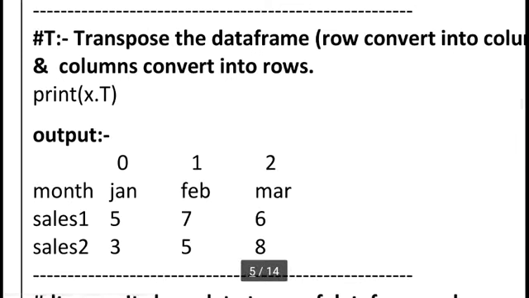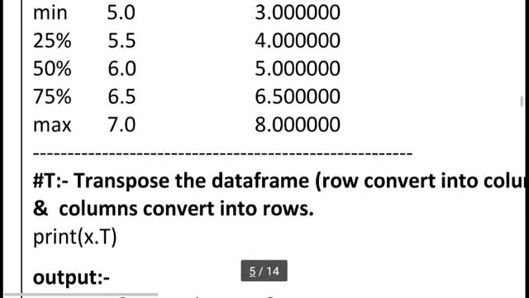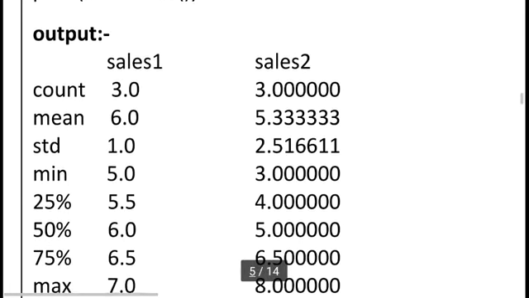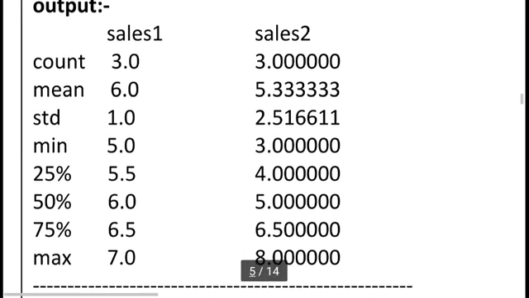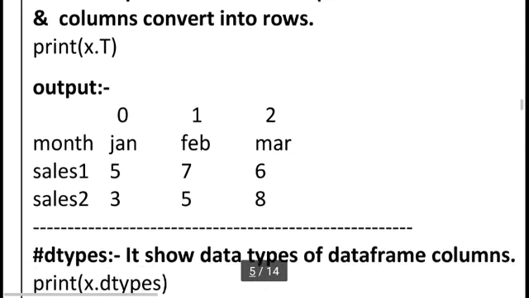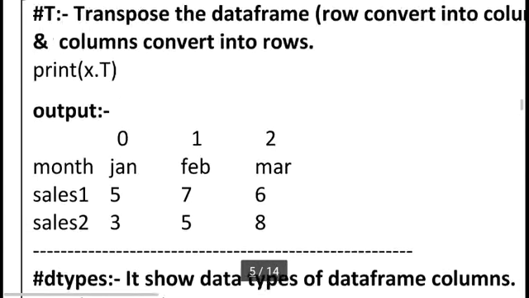X dot T means transpose, keep in mind the result of this. And X dot describe always shows the result: count, mean, standard deviation, minimum, 25%, 50%, 75%, and maximum value.